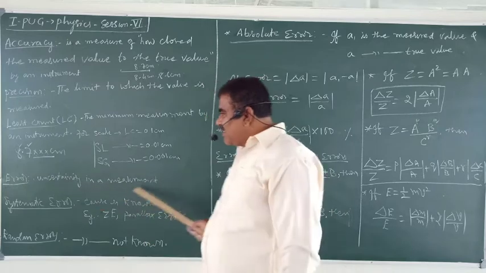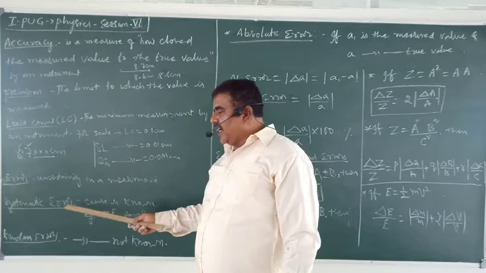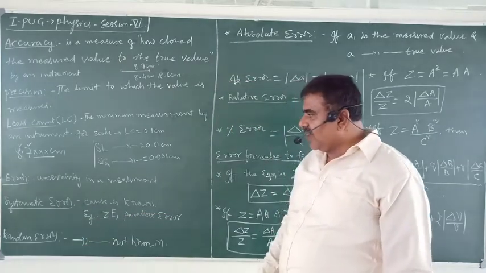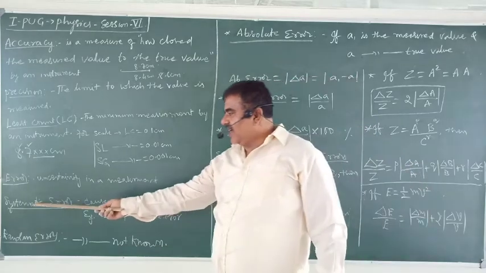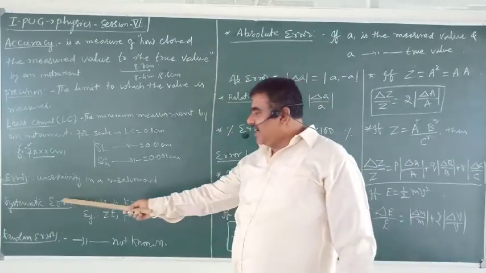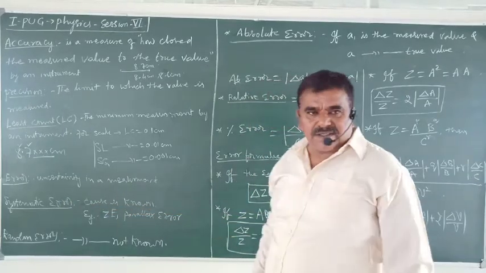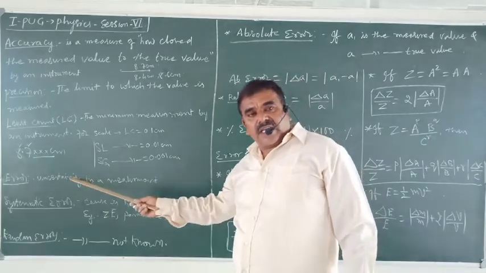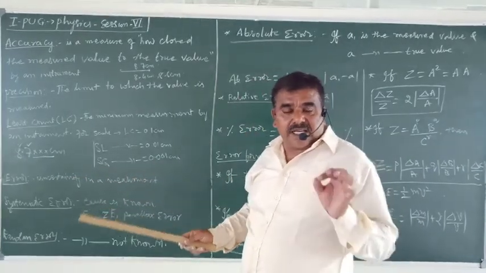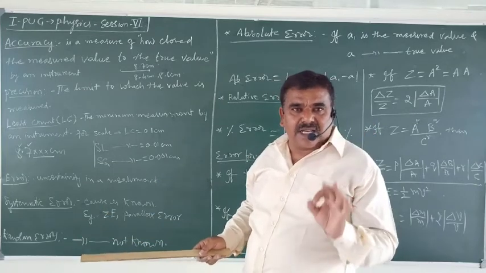These errors, there are different kinds of errors, are broadly classified into systematic errors and random errors. Systematic errors are the errors for which the cause for their existence is known. Why are these errors existing? What is the cause for this error?